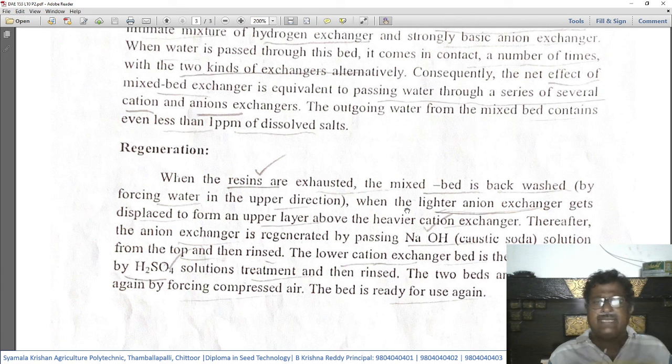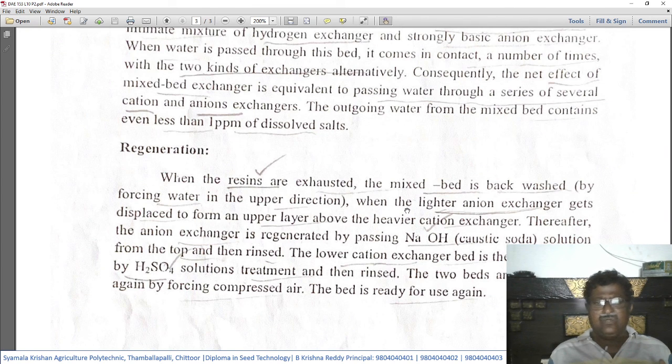The lower cation exchanger bed is then regenerated by H2SO4, sulfuric acid solution treatment, and then rinsed.